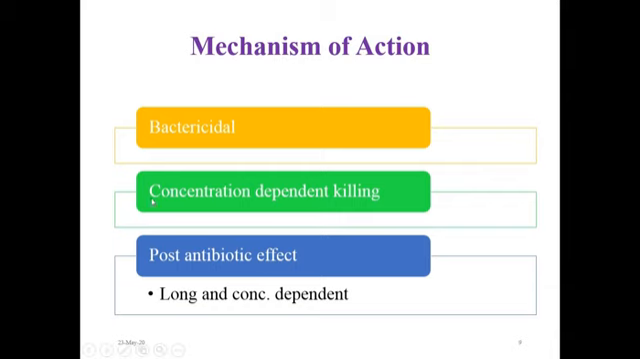Aminoglycoside also exhibits concentration dependent killing, which means the rate of bacterial cell killing is directly related to the ratio of peak antibiotic concentration to MIC value. Aminoglycoside also exhibits a long and concentration dependent post antibiotic effect. Therefore, despite a shorter half-life of around 2 to 4 hours, a single injection of the total daily dose of aminoglycoside may be more effective than conventional 2 to 3 doses.